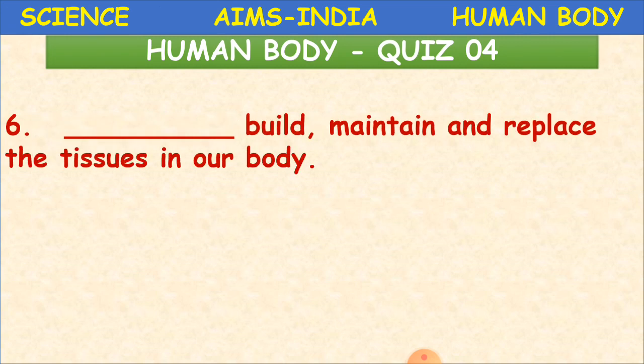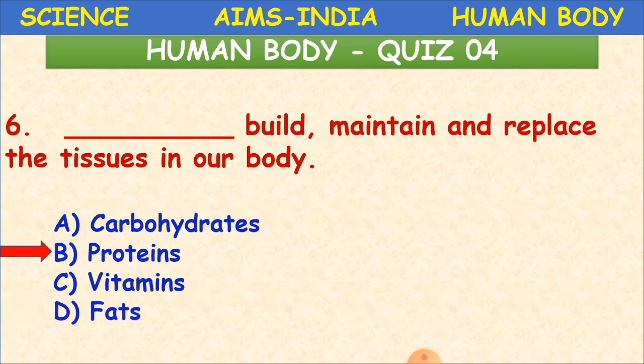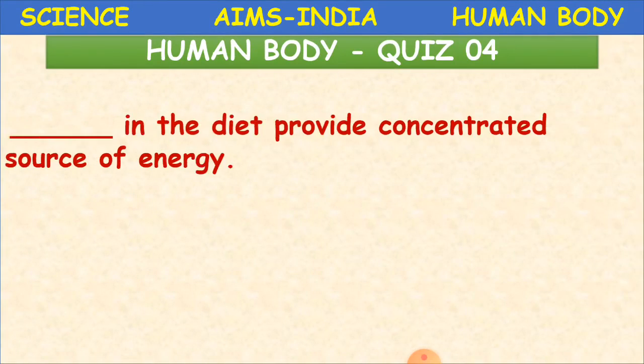Dash build, maintain and replace the tissues in our body. What are they? A option is carbohydrates, B proteins, C vitamins, and D fats. Yes, what is that? It is proteins. So proteins build, maintain and replace the tissues in our body. So we'll move on to the next question.